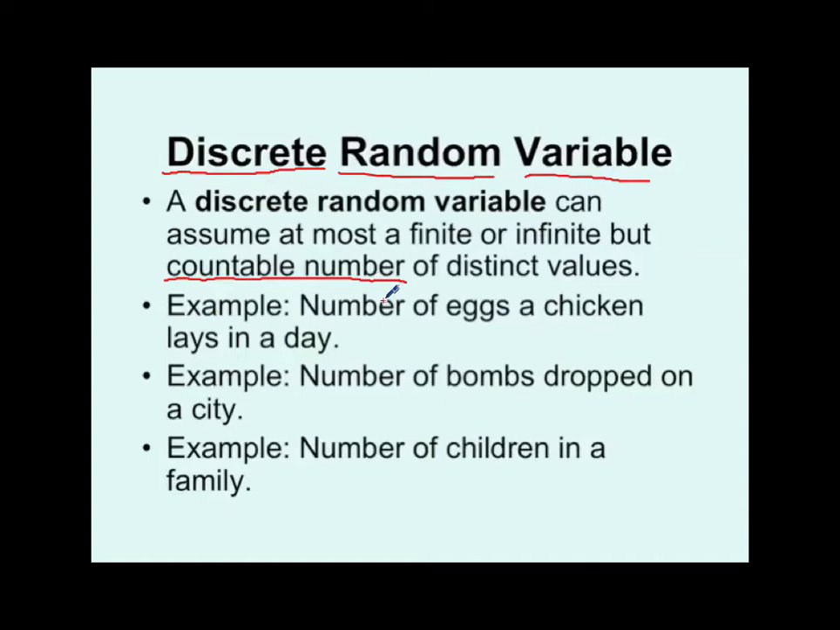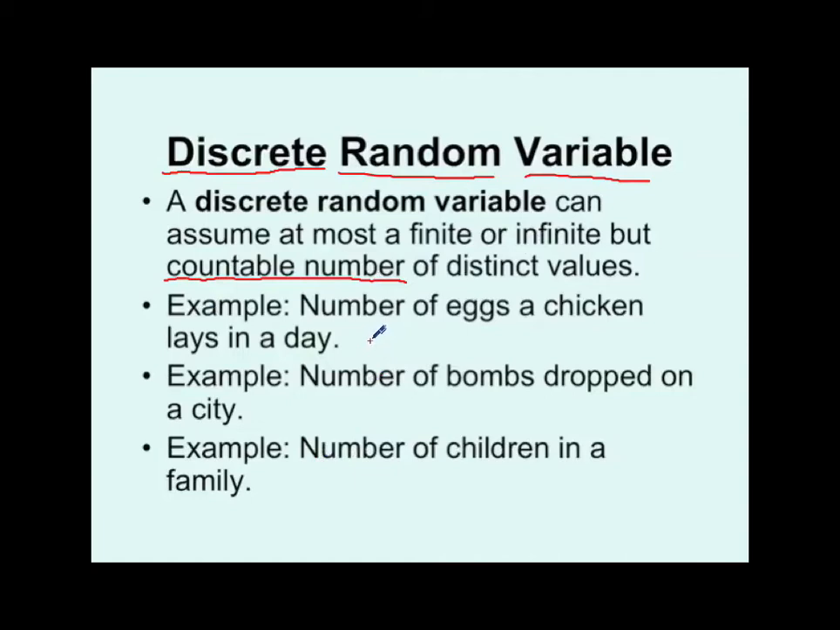If you're counting it, it's discrete. If you're measuring it, it's continuous, okay? We'll bring that up over and over as we go through this. So a couple of examples, kind of graphic ones to make you think about it. Number of eggs a chicken lays in a day. And if you think about eggs coming out of a chicken, I know they come out countable. They don't get 1.5 eggs out of any chickens that I know of, at least.